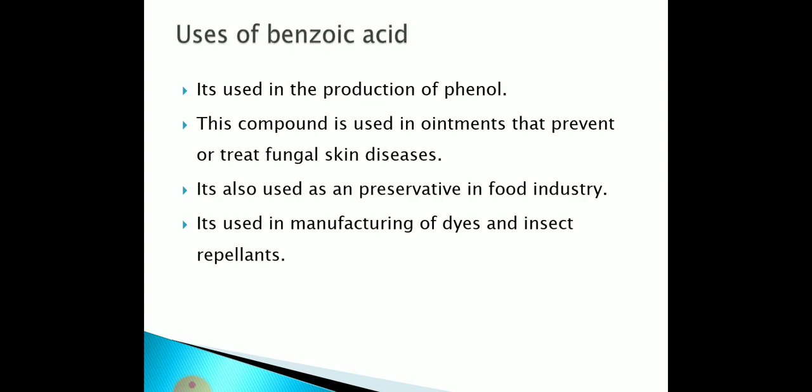Next are the uses of benzoic acid. Benzoic acid is used in the production of phenol. This compound is also used in ointments that prevent or treat fungal skin disease. Benzoic acid is also used as a preservative in the food industry. Another use of benzoic acid is in the manufacturing of dye and insect repellent.